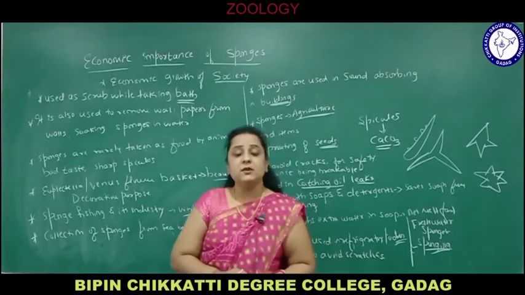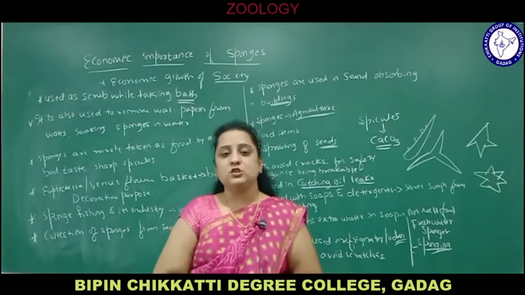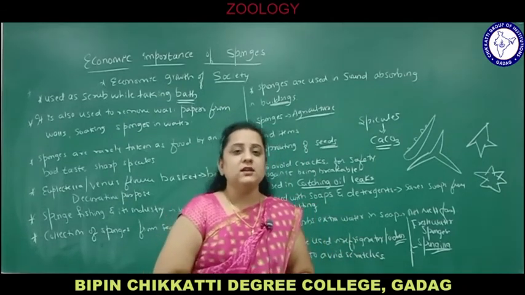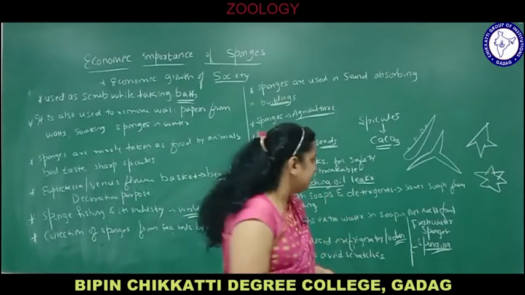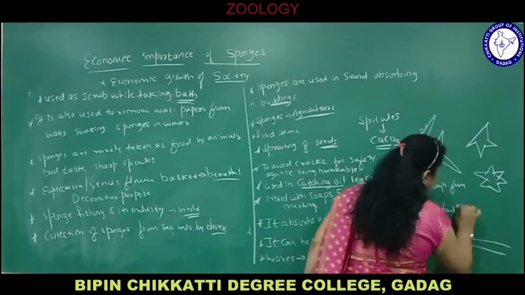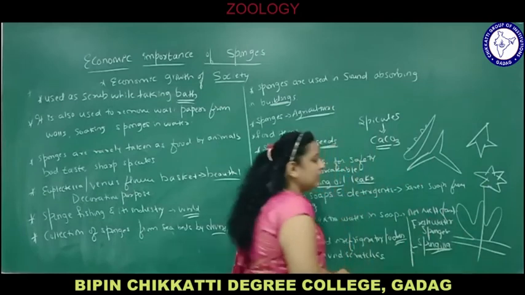What is the nature of symmetry of sponges? Symmetry is radial symmetry or asymmetry. They can be superficially radially symmetrical or asymmetrical, meaning the animal body cannot be cut into equal parts passing through any plane. They don't have a perfect shape. They are irregular in shape. You have seen sponges, right? Irregular in shape. You cannot cut it into equal parts.